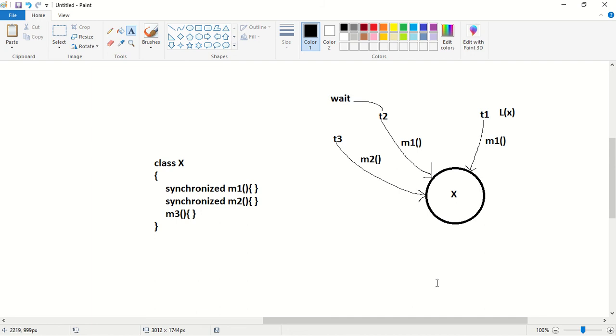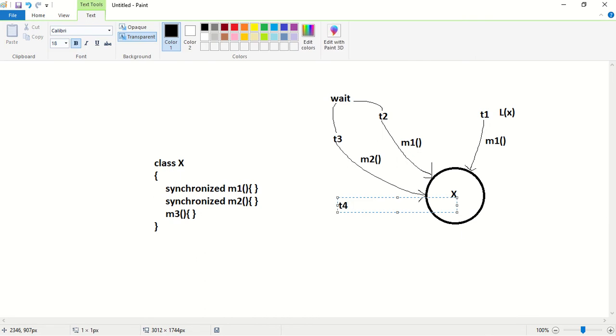It requires a lock of this object. So who has the lock? T1 has the lock. Until T1 releases the lock, T3 should also wait. Remember this: the lock concept is applicable at object level. The lock concept is not applicable at method level.